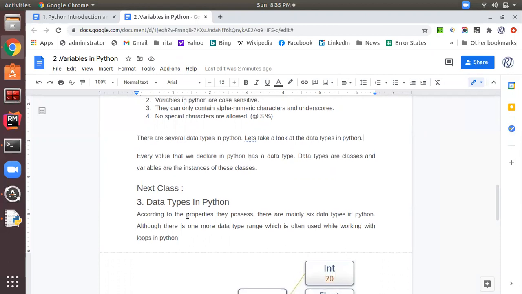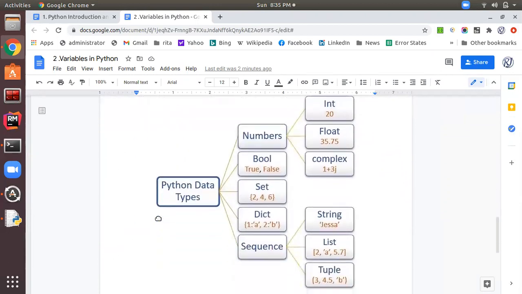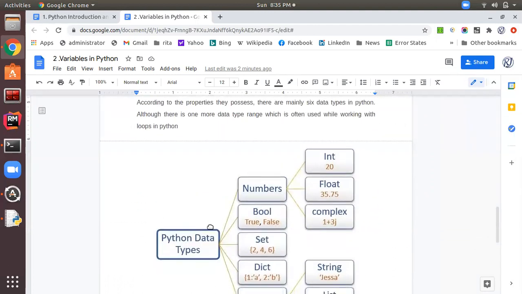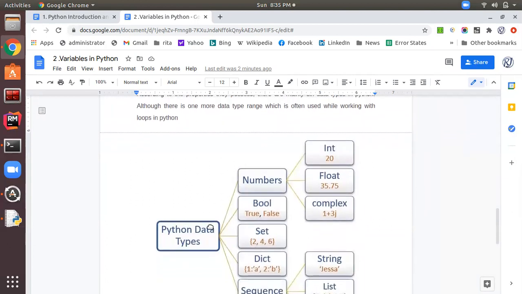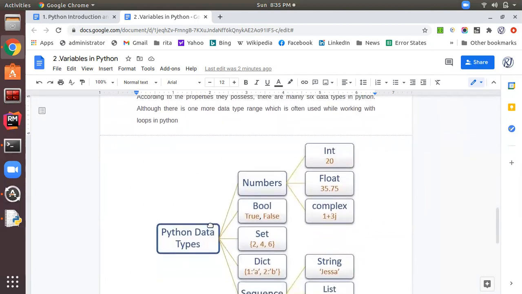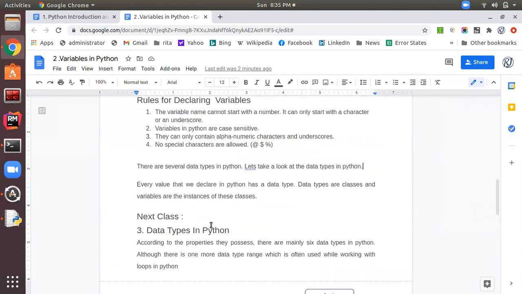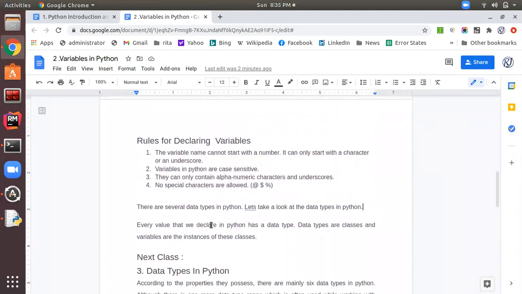In the next class we will learn in detail what data types are in Python and how to declare them. We will consider each and every concept in practical and do these things practically. So till then, you practice these variables and go through these points, and if you have any doubt you can ask me.